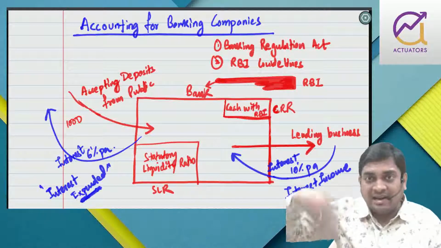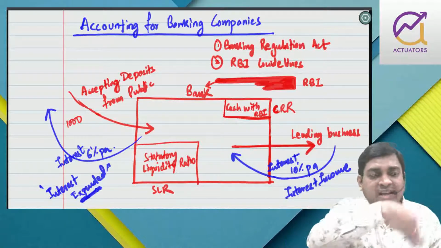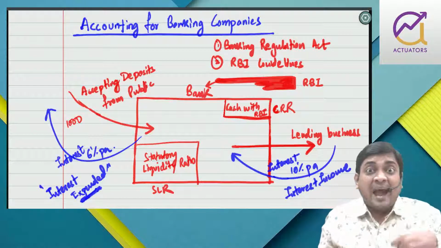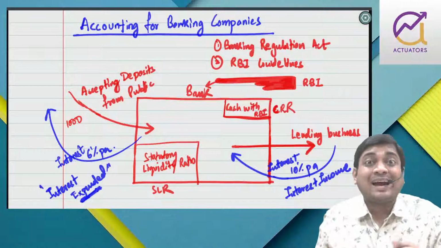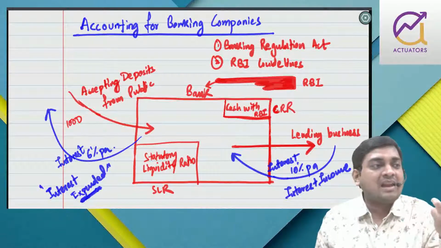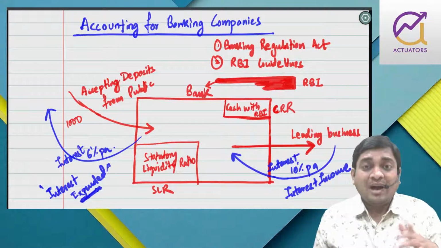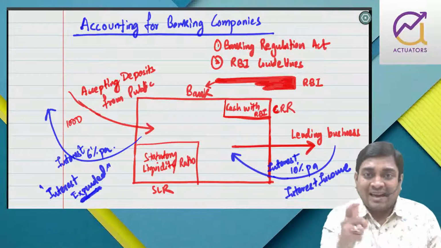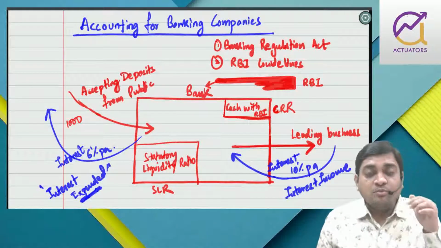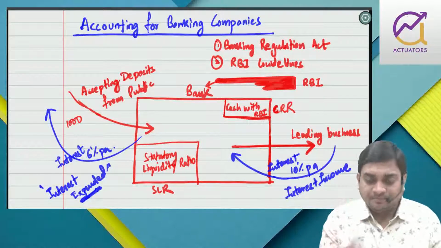Interest income on lending plus other income, commission income, then whatever fees for guarantee, right? A bank also acts as a market maker for currency, dollars. So for example, if I have imported from USA, I have to pay in dollars, so I can buy it from the bank. So for currency, the bank acts as a market maker, right? So the bank also deals in currency, and on that also banks earn.